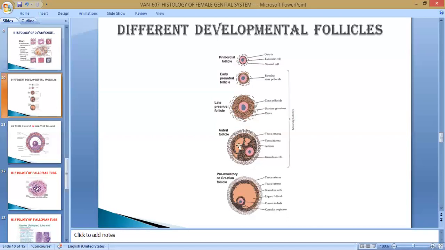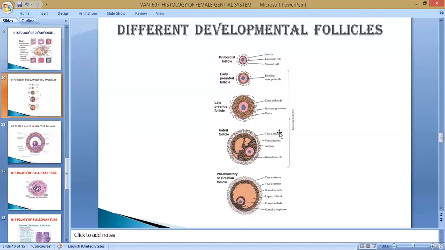You see here, antrum means a space, and the oocyte is again separated by formation of a structure and is ready to ovulate. This layer is known as the granulosa layer, and this boundary indicates inside the theca interna and outside the theca externa. So this is the theca interna layer, and this is the theca externa layer.